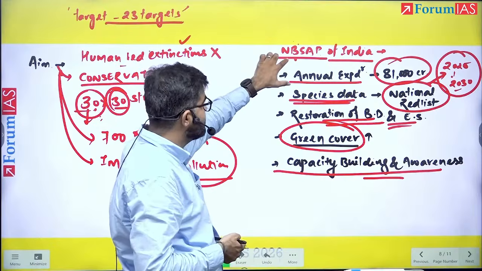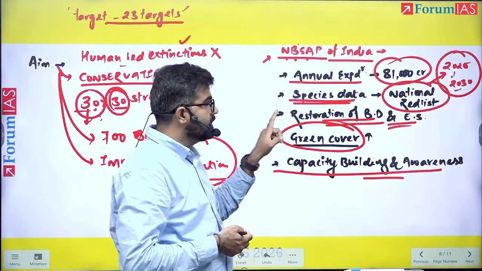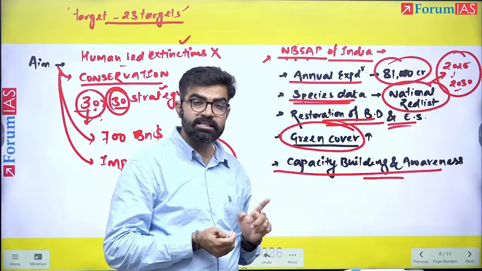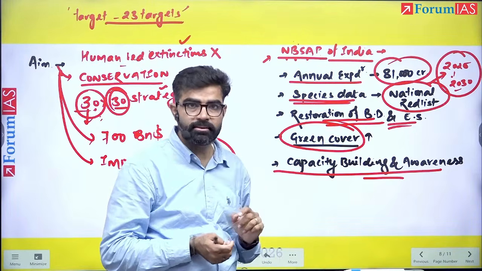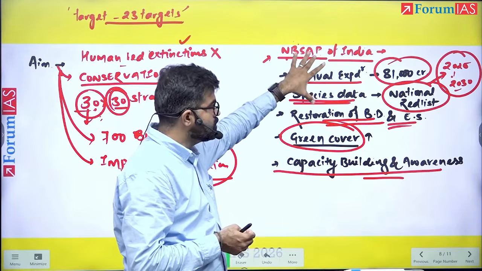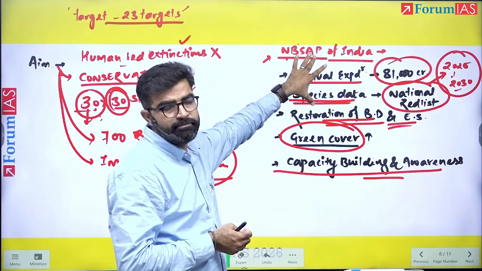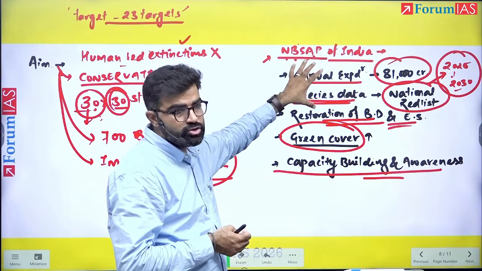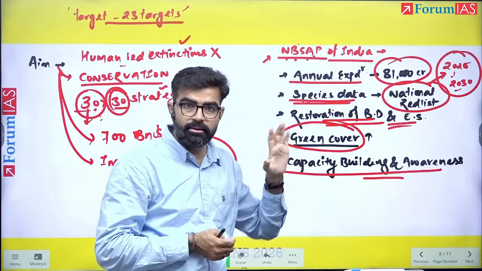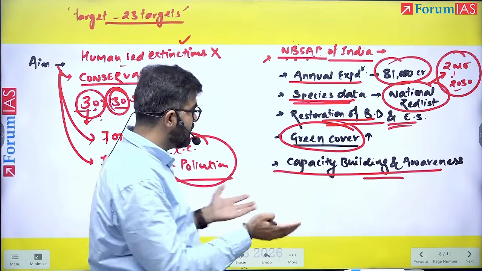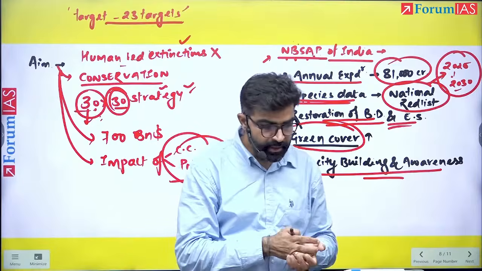It was also highlighted under NBSAP that the conservation of species has now become from local to national. We have also mentioned that the efforts of conservation are going to be linked with local governance as well. So in that way, we have discussed the question.